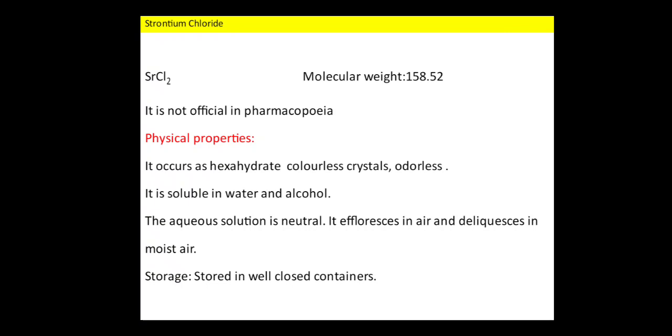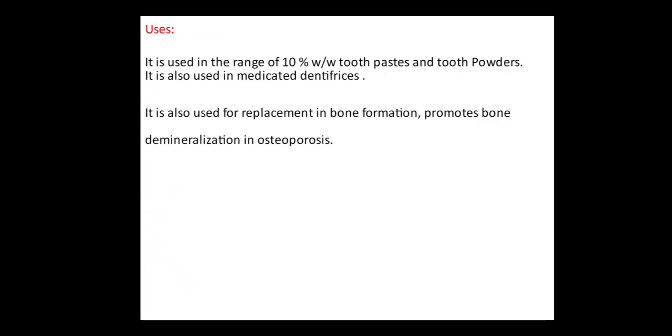What is efflorescence? Efflorescence is the phenomenon where the compound crystals, upon losing moisture, get converted to powder form, and deliquescence means what? It will be converted to the solution form. Then what are the uses of this? It is used in the range of 10% weight by weight in toothpastes and tooth powders. It is also used in medicated dentifrices. It is also used for bone formation, and it promotes bone remineralization in osteoporosis.